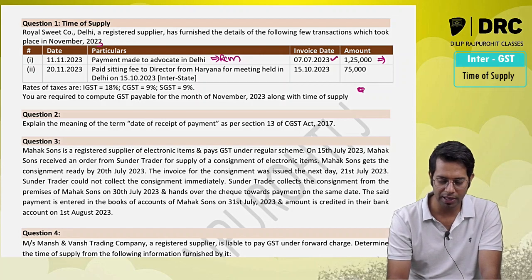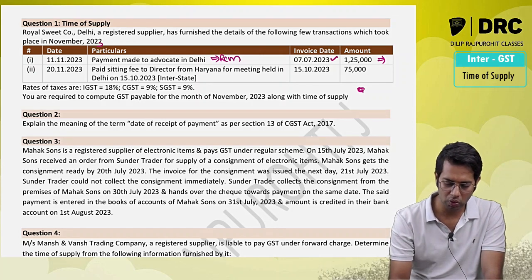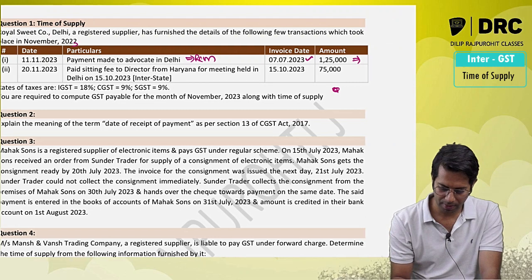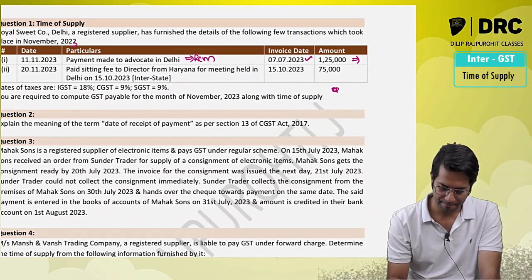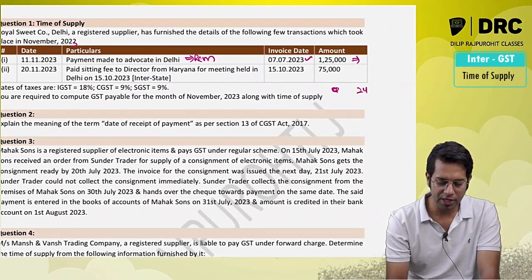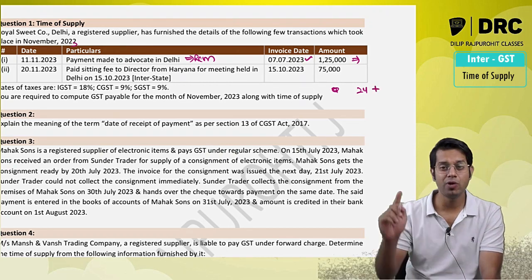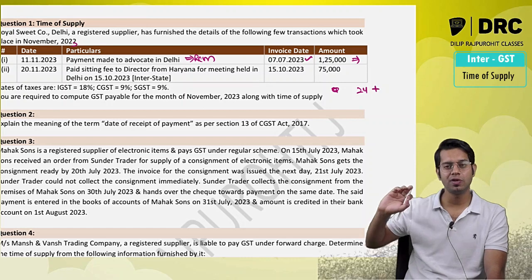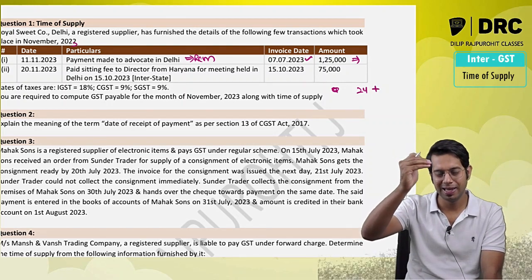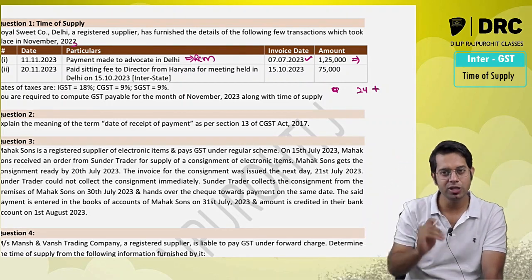The invoice date is 7th of July. In July, how many days are left? 24 days in July. In case of reverse charge, what is the time of supply? The date of making the payment or 61 days.